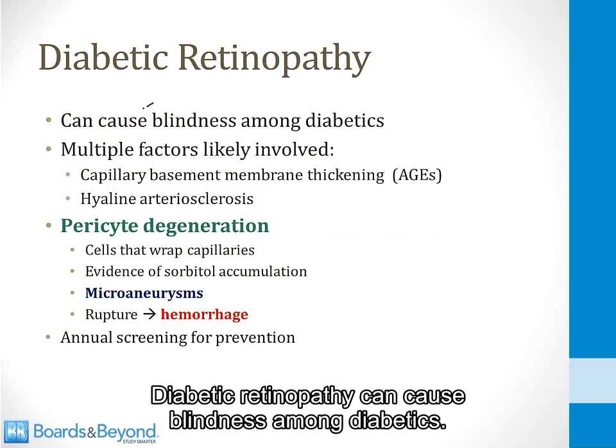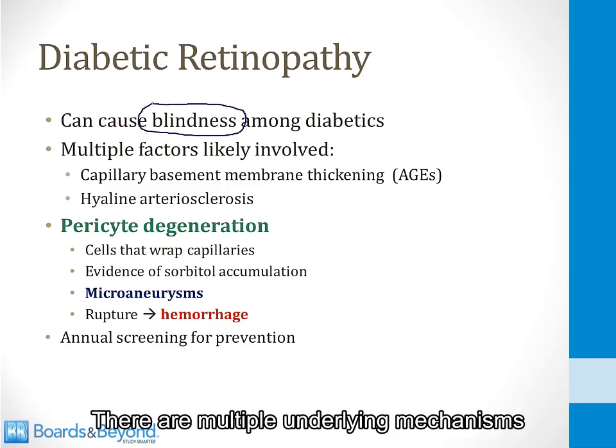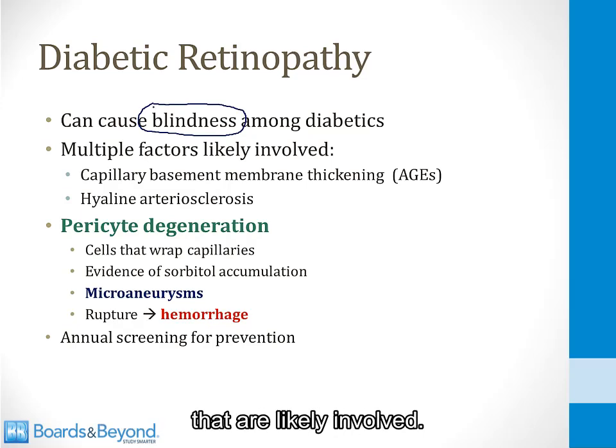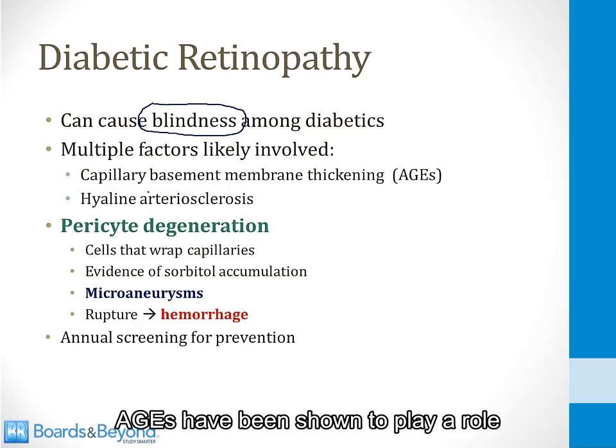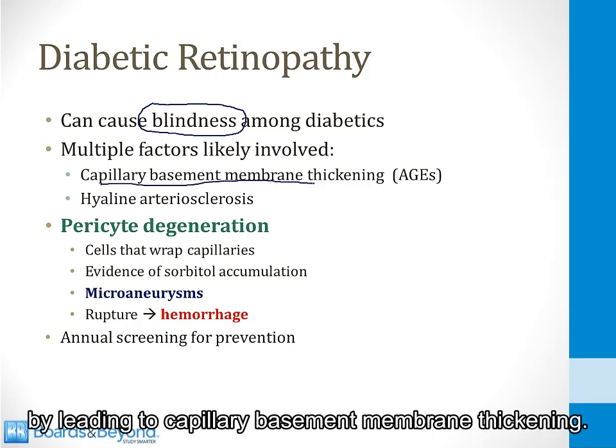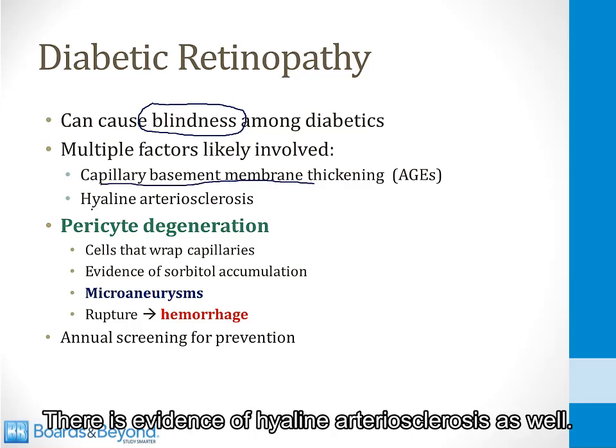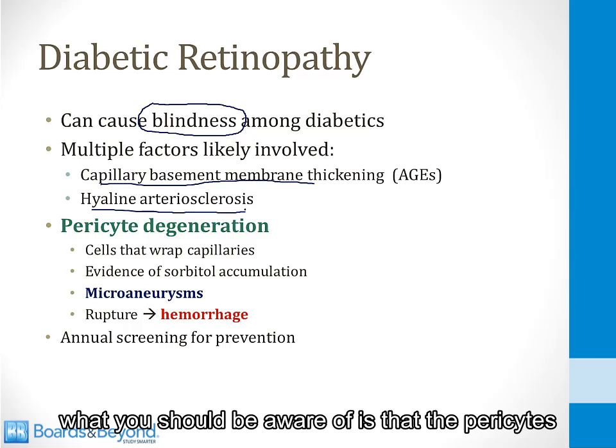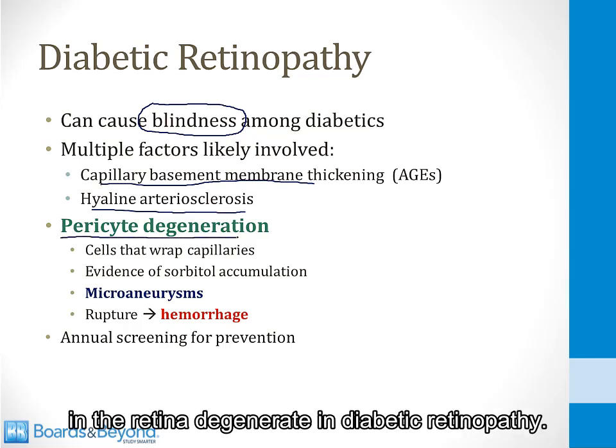Diabetic retinopathy can cause blindness among diabetics. There are multiple underlying mechanisms that are likely involved. AGEs have been shown to play a role by leading to capillary basement membrane thickening. There is evidence of hyaline arteriosclerosis as well. But from the point of view of sorbitol, what you should be aware of is that the pericytes in the retina degenerate in diabetic retinopathy.